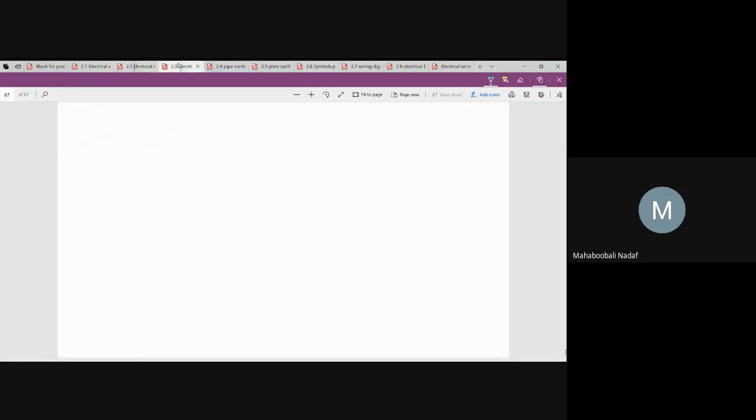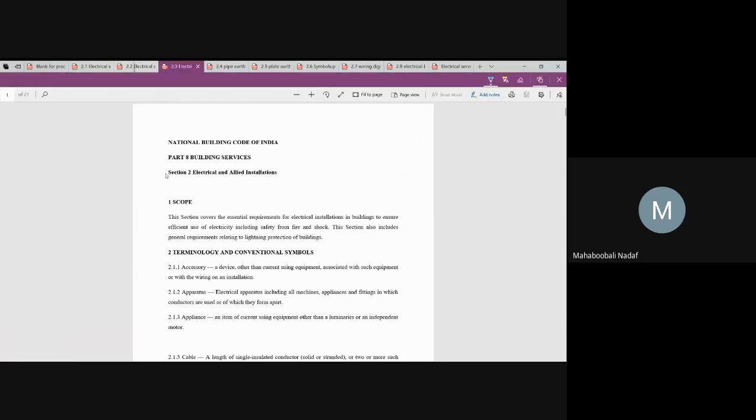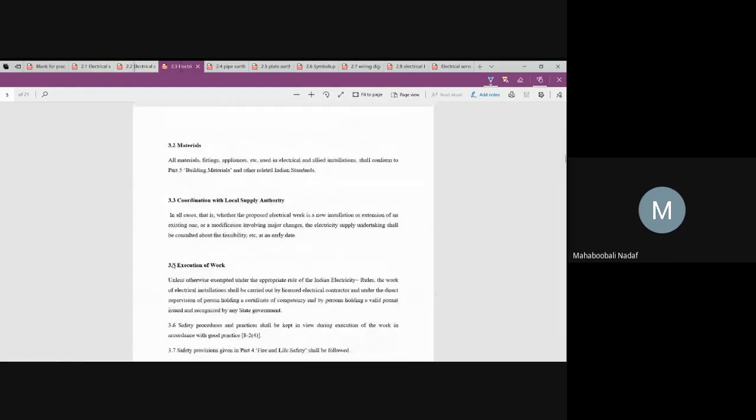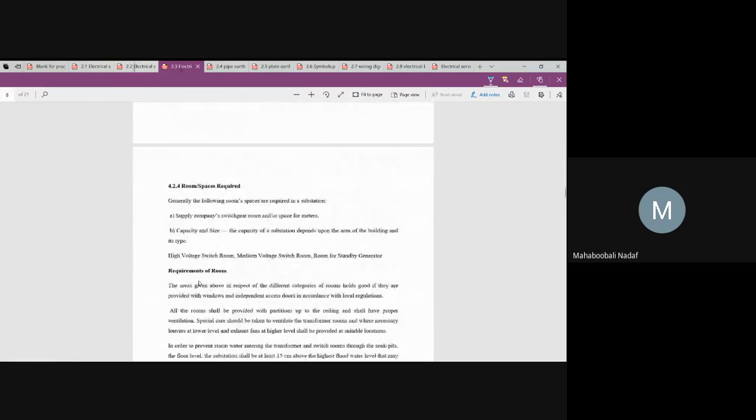And very important, this NBC code. Exactly what you should read in the NBC code, we are going to see in tomorrow's class. Here clearly they have mentioned the different types of terminologies, different types of symbols, what is the planning, what is the procedure of planning. All those things we are going to look at in tomorrow's class.